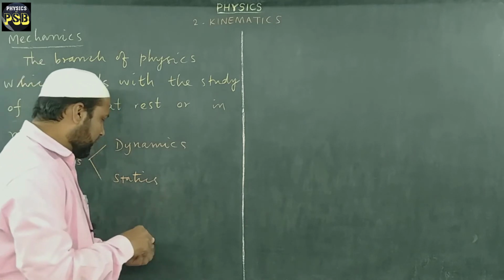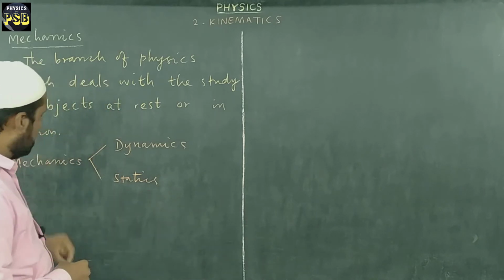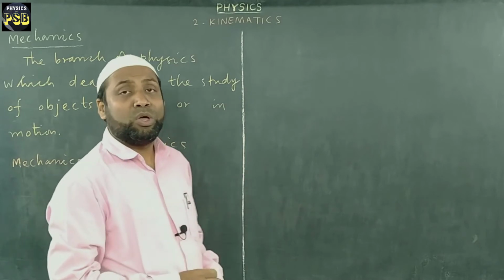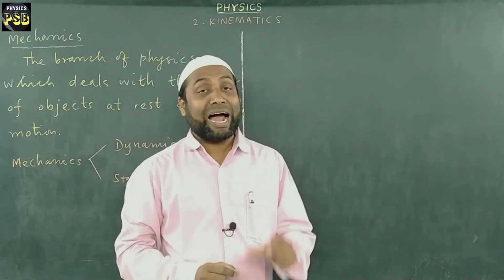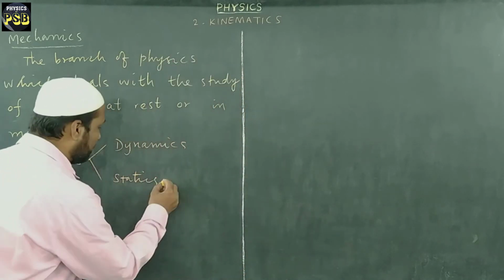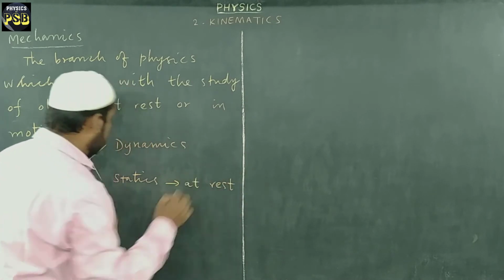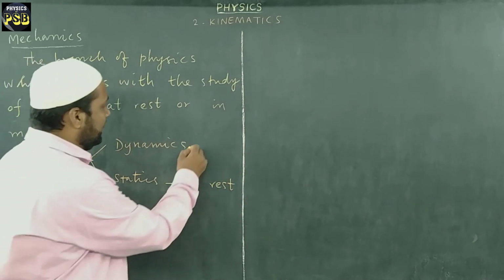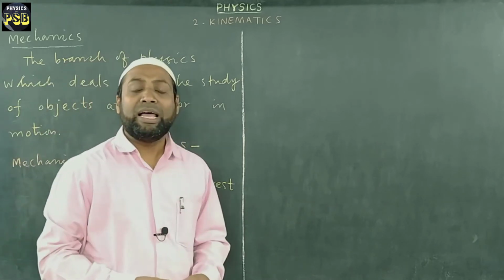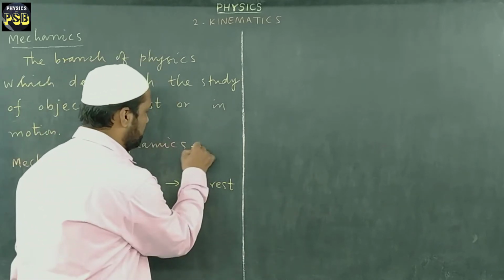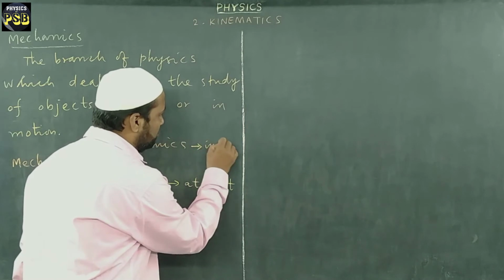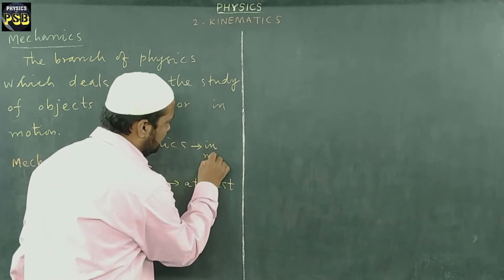So here statics is the branch of mechanics which deals with objects at rest. And dynamics deals with the object in motion. So any object which is under motion is dealt in dynamics.